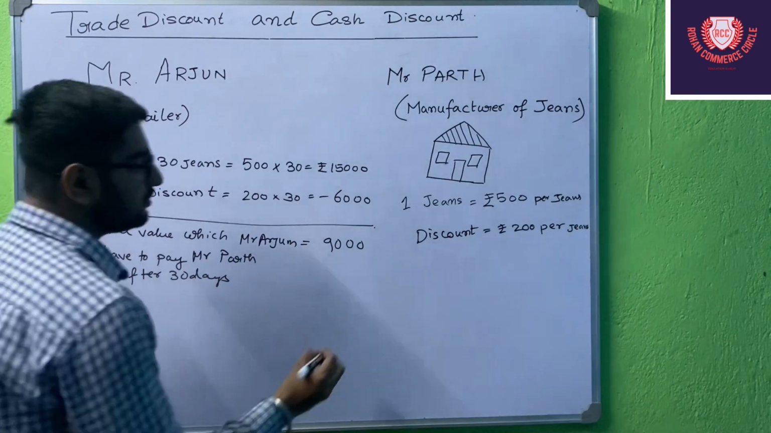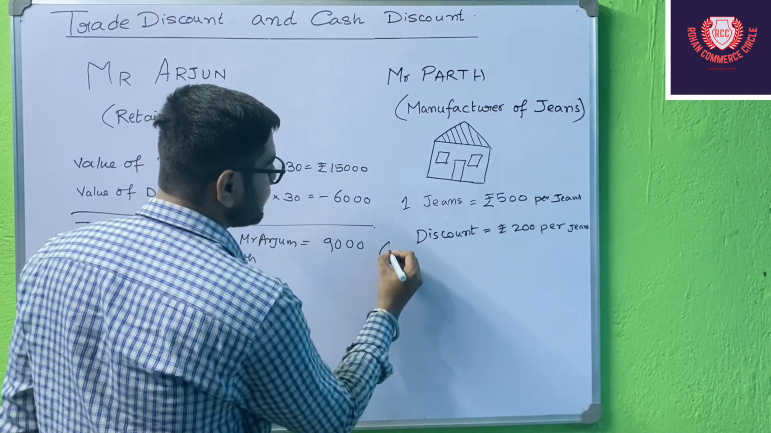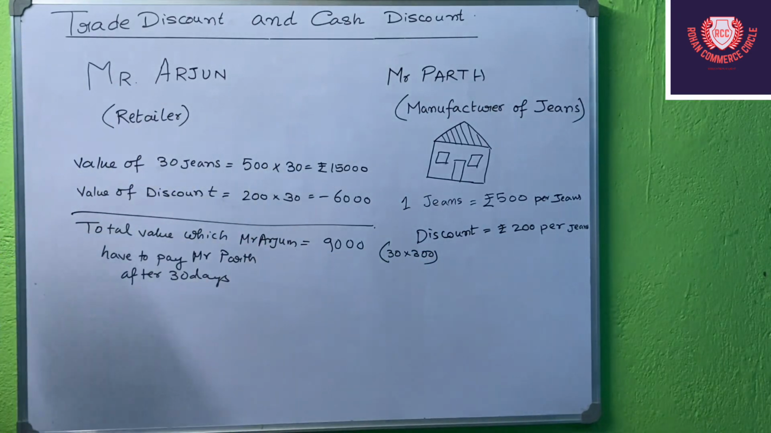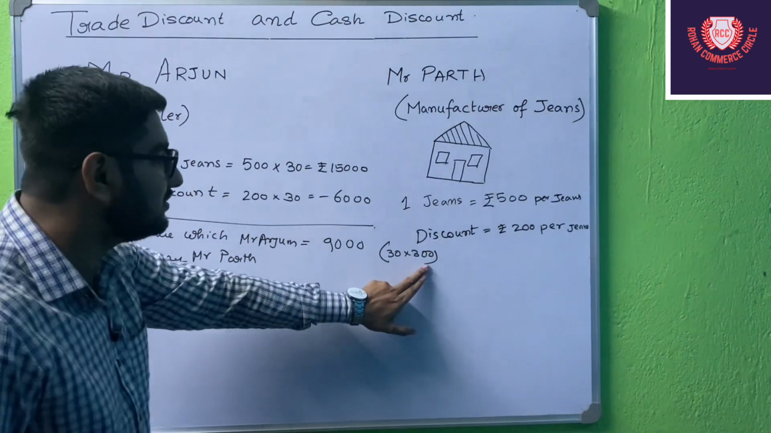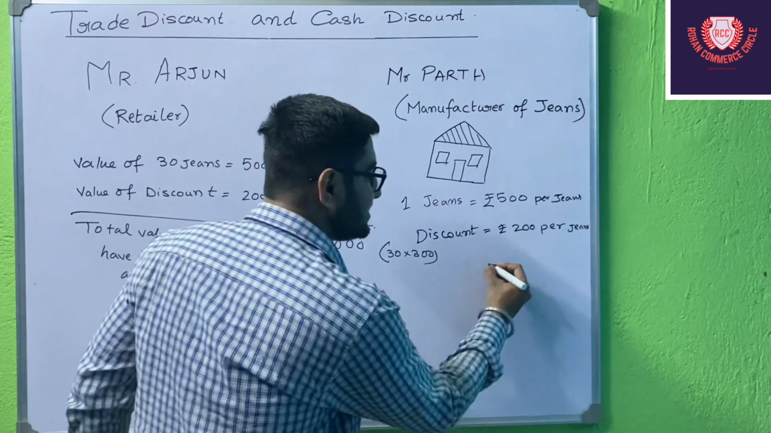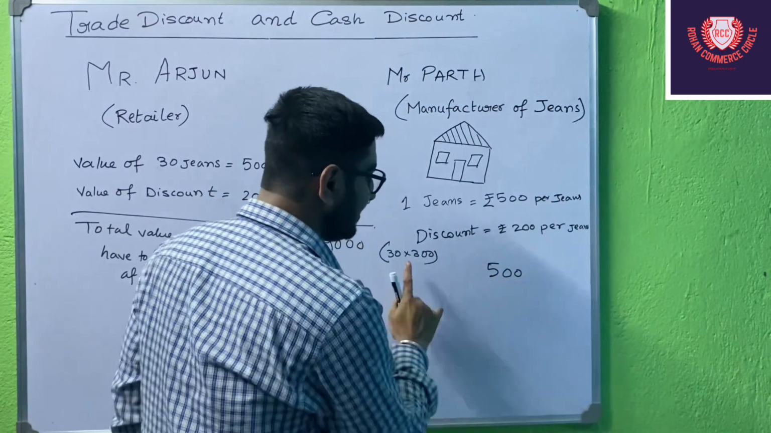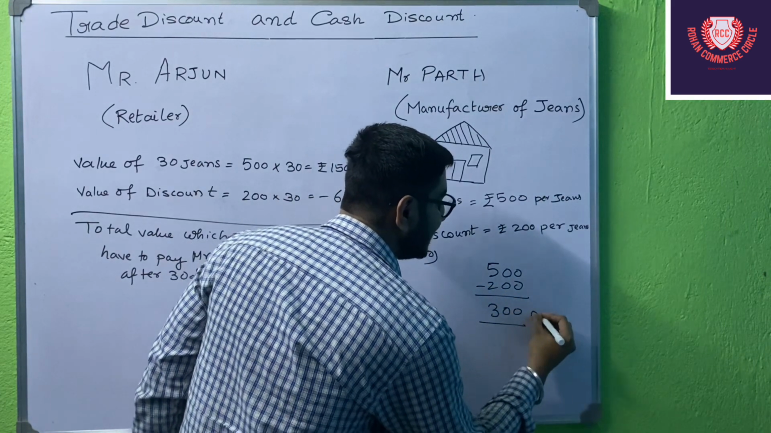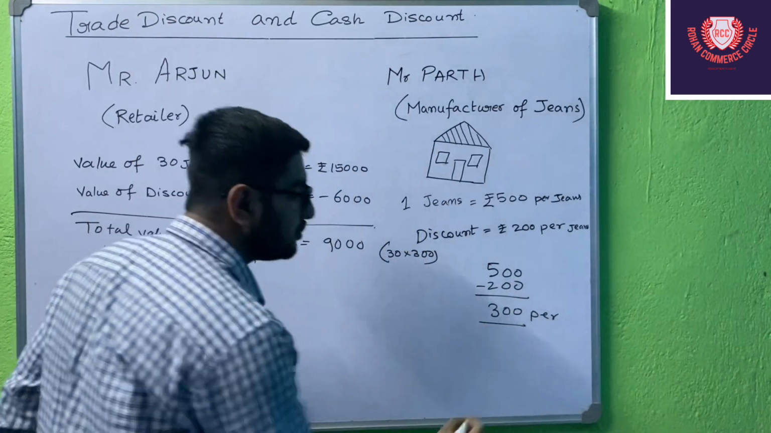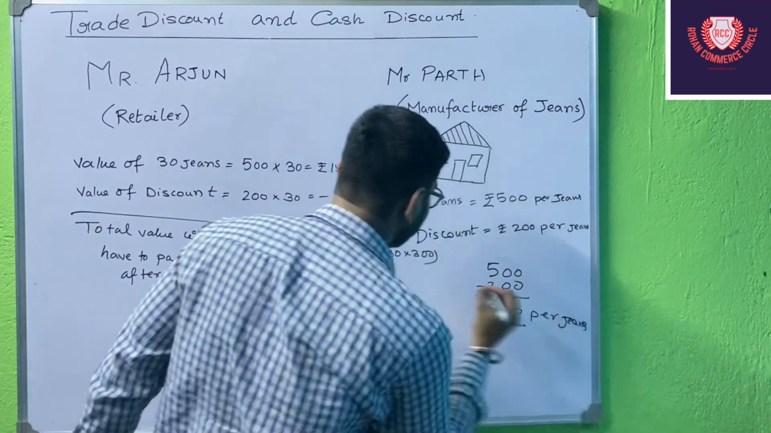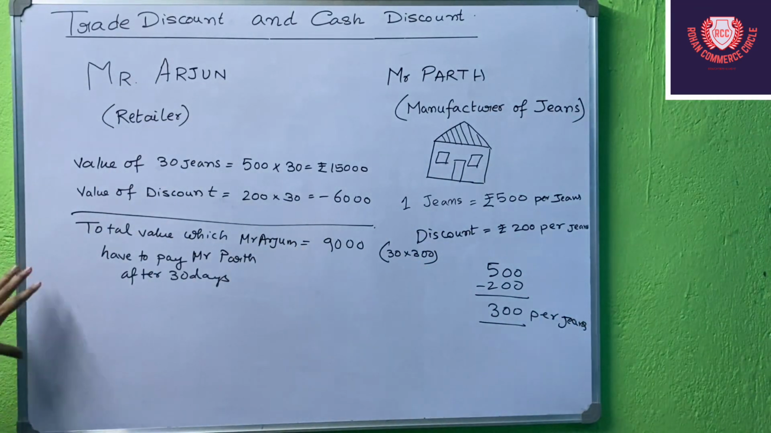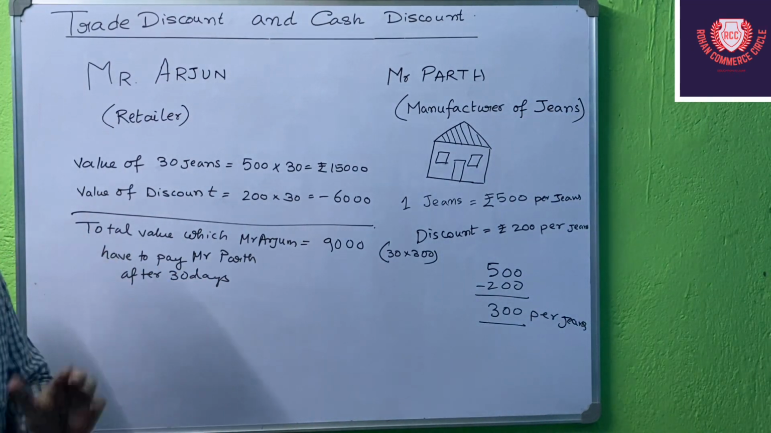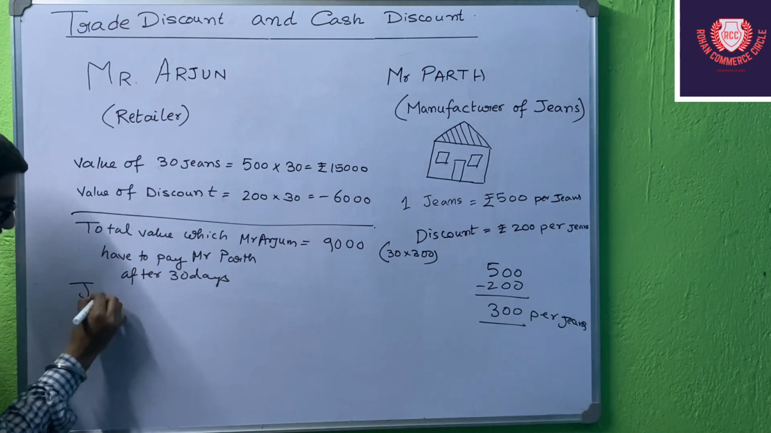Okay, you can also do it in this way, that is the price of 30 jeans is ₹300 each. So 30 into 300 is also ₹9,000. Why 300 students? Because the price of each jeans was 500. Now he was giving a discount of 200, so we are subtracting it, so it is ₹300 per jeans. So in that case also it is 9000, right? So I hope you understood this part. Now what will be its journal? Let's see the journal.